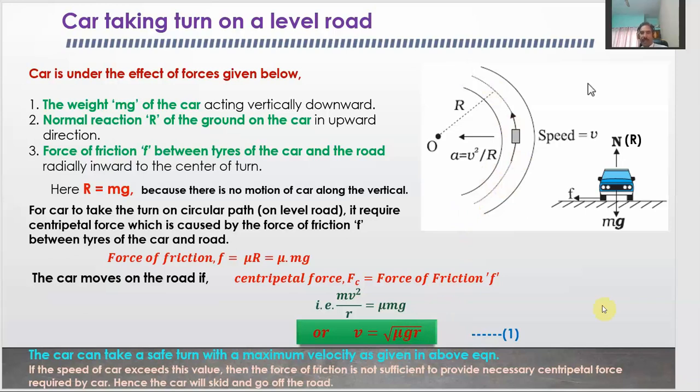So this is the first example where circular motion and the centripetal force play an important role. If the speed of the car exceeds this value, if the speed of the car is slightly more than its maximum value, the force of friction will not be able to provide the necessary centripetal force, and hence the car may skid off the road. So the car has to keep this velocity as the maximum velocity if it wants to take a turn on a level road safely.